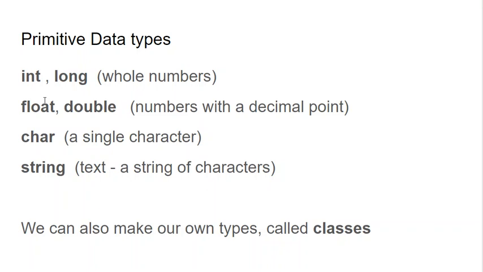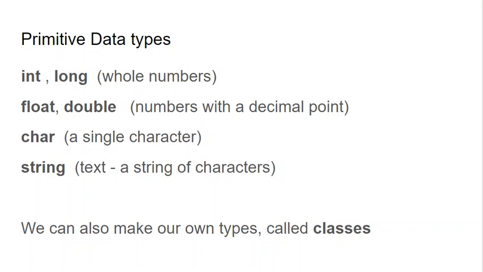If you just need a single letter, like the letter A, that is a char. Call them chars, but there's a religious war about that. So that's a single letter. And what about text? Well, that goes inside of a variable type called a string. So these are the 6 data types that we are going to be using a lot. Maybe char, not so much, but certainly ints and strings and probably floats and doubles a fair amount. So these are the primitive data types that we just have to get used to using.